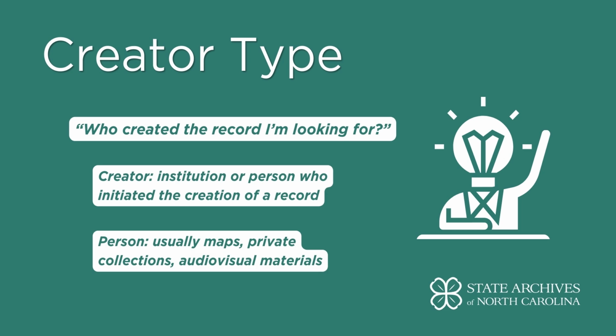One of the more confusing creator types is person. For example, if you want to know if we have a will for a particular person, you may think that you should narrow to creator type, person. However, the creator for a will is considered the county because the creator is the institution or person who initiated the creation of the will. The execution of the will is preserved as part of the duties of the county, so it is considered a county record. Person is normally going to be materials like maps, private collections, and audiovisual materials.